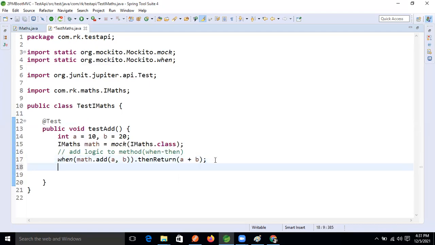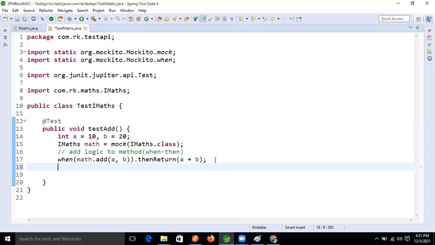Now here, guys, again we will perform the assert operation. What is our expected value now? Our expected value is 30, right? Actual value also 30.